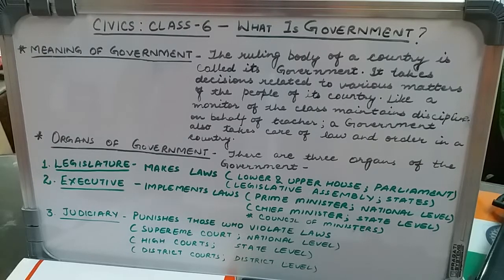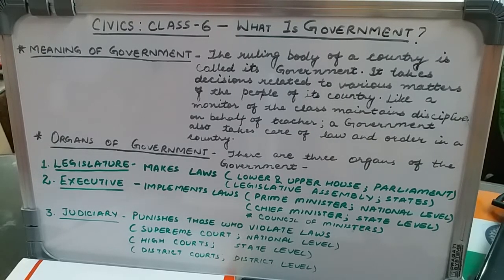So let us sum up the organs of the government. There are three organs of the government: the legislature organ which makes the law, the executive organ which implements those laws or brings those laws into action, and then there is the judiciary which makes sure that those who do not follow the laws should be punished. So this is how we come to the end of this topic, the organs of government.